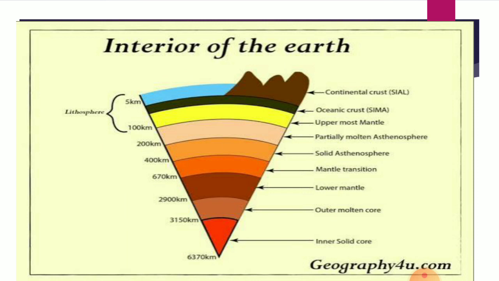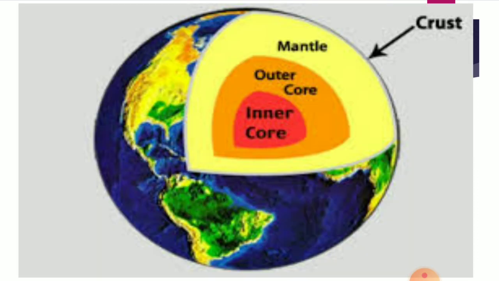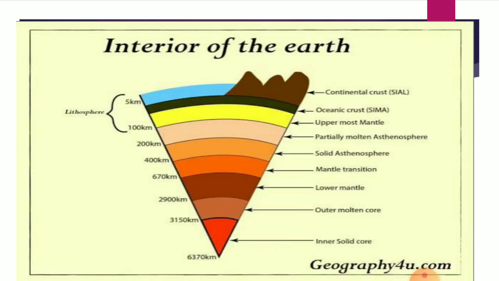It is the thinnest of all layers, about 35 kilometers on the continental masses and only 5 kilometers on the ocean floors. The continental mass mainly consists of silica and alumina. It is also called SIAL, meaning silica and alumina.